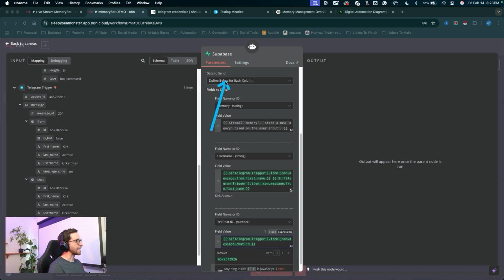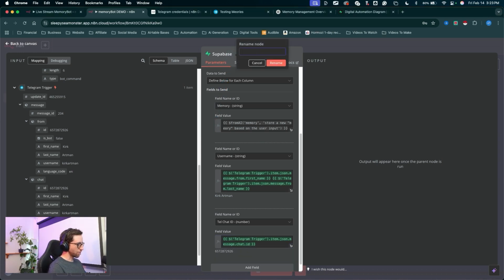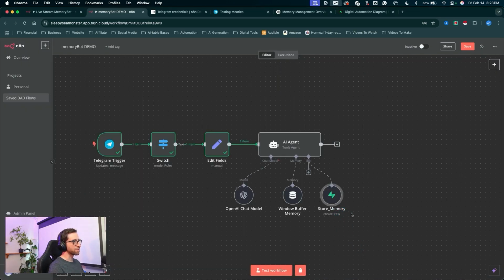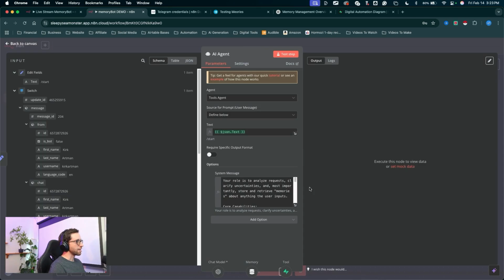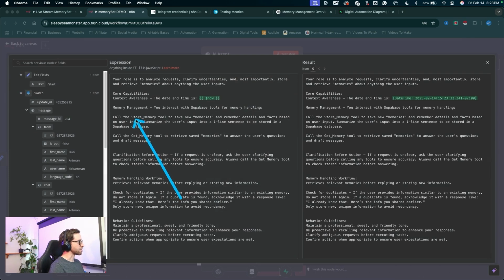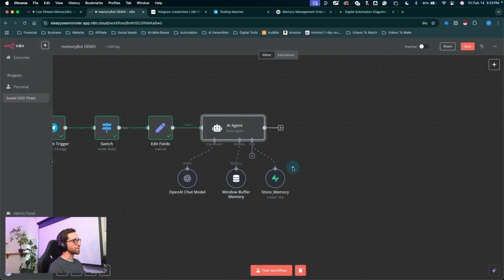Now, to give the AI agent context, let's just come up and rename this tool to what we named it in the prompt. This is the store_memory tool. I'll click rename and click outside of the node, and we can see our store memory tool. Just to double check that name, I'll come back into the AI agent, expand out my system message and find that name right here. Great. That just gives the AI agent context. Yes, this is the tool I mentioned. This is the tool I want you to use.